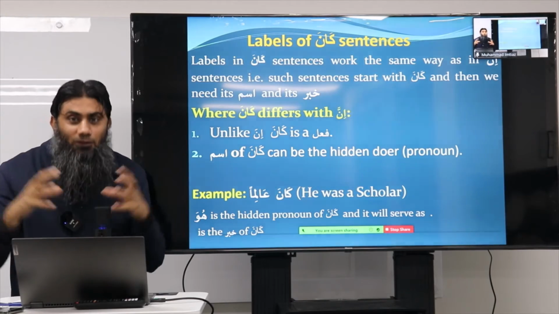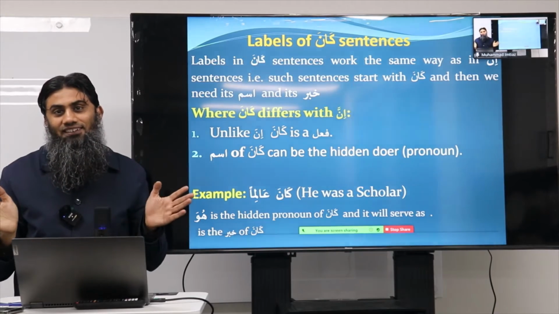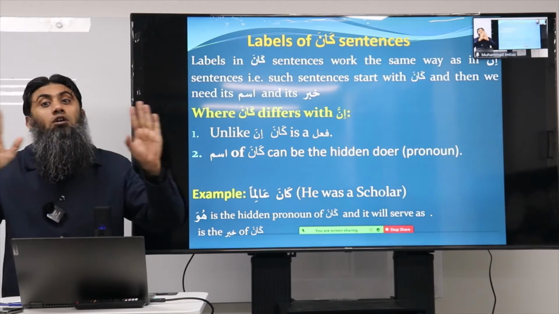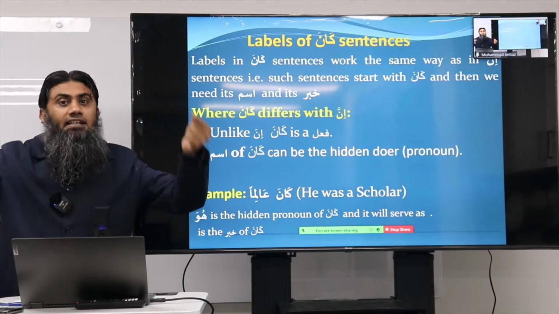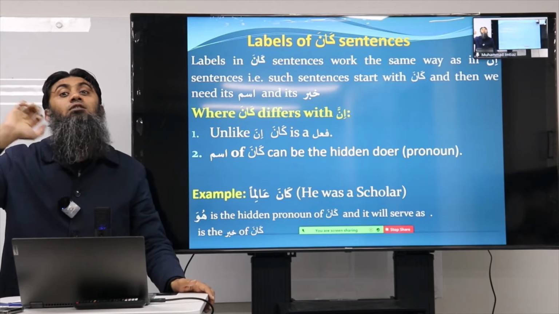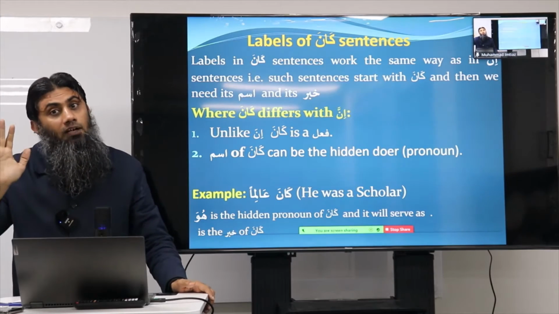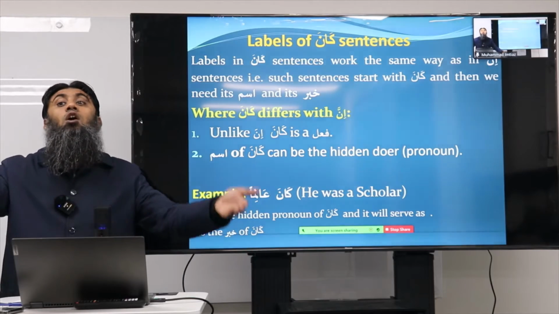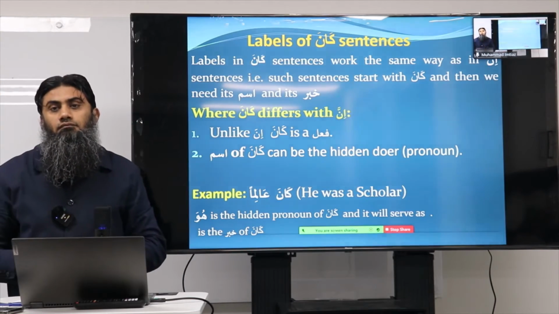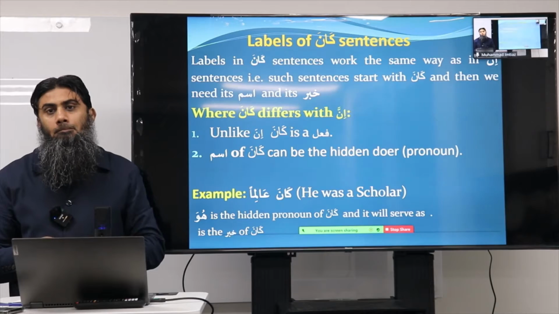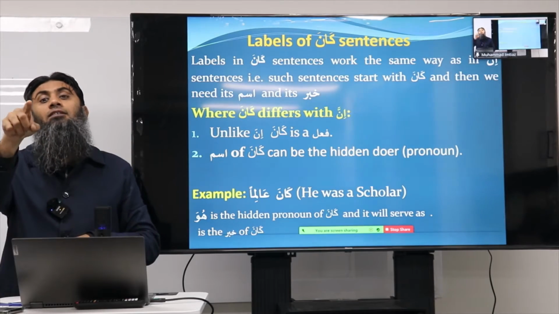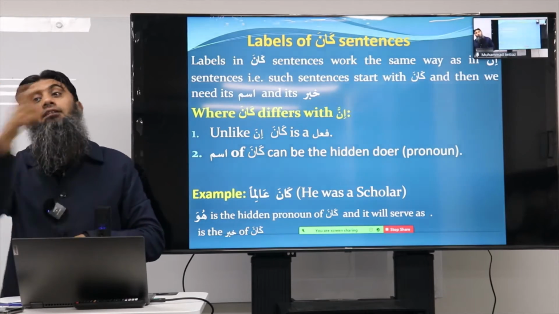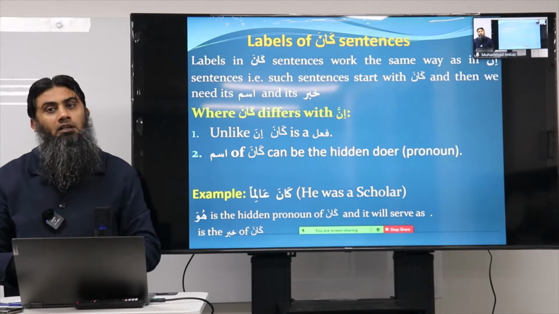If you memorize both of them, you will mix up. So just remember the inna concept. One more time. In the inna concept, the ism of inna is always nasab and the khabar of inna is rafa. Kana is the opposite. That's it. Opposite as in, the ism of kana is rafa and the khabar of kana is nasab. That's what I mean by opposite.